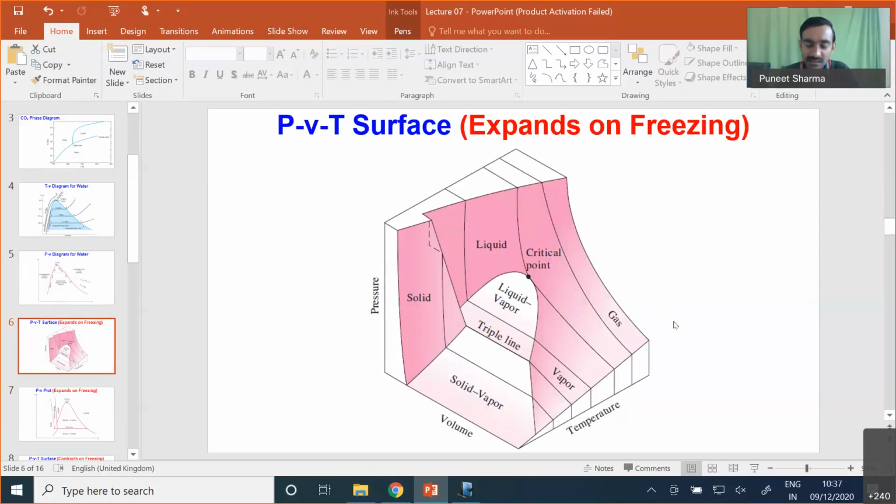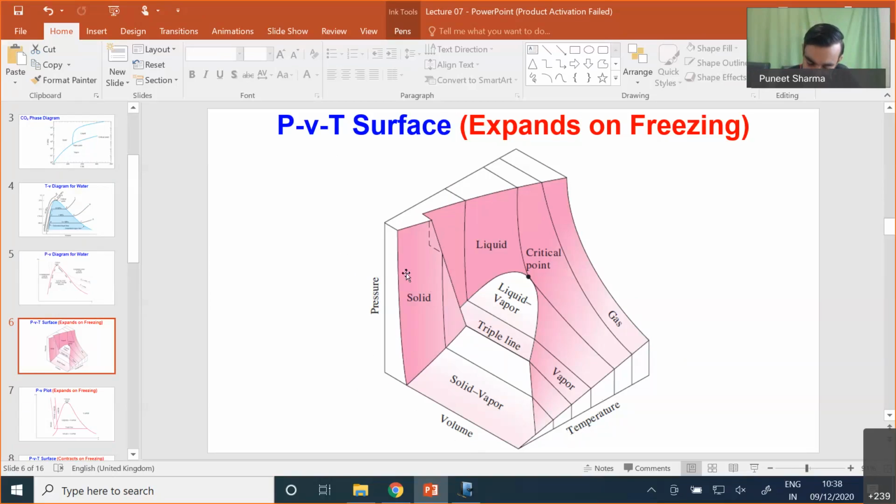Okay, so in my next slide, I have included a PVT surface, and this particular PVT surface is for a substance which expands on freezing. You can clearly see over here we have pressure along the vertical axis, then volume along one of the horizontal axes, and temperature along the second horizontal axis. This is a surface, and it is our PVT surface, which represents the different properties.